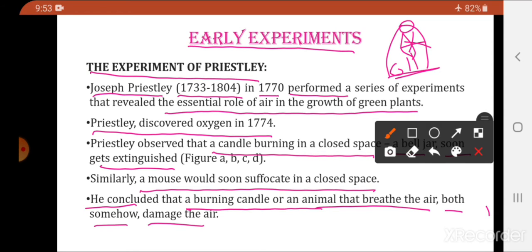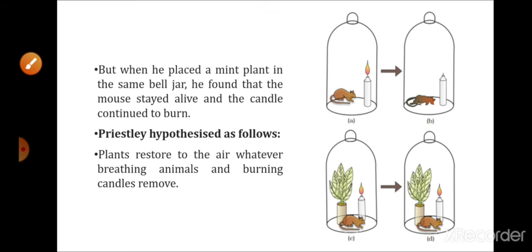Same way, a mouse kept in a closed space would soon suffocate. So what conclusion did he derive? He concluded that a burning candle or an animal that breathes the air, both of them somehow damage the air.